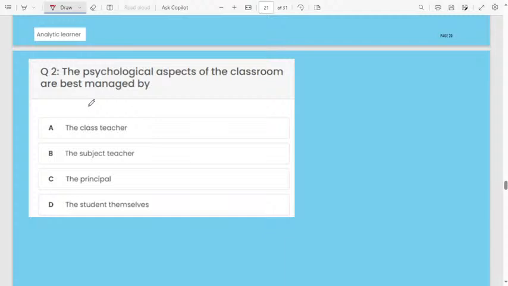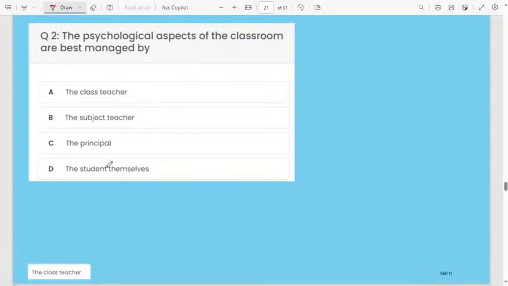The psychological aspects of the classroom are best managed by option A, the class teacher. Option B, subject teacher. Option C, the principal. Option D, the students themselves. Normally the class teacher, the name itself tells us. Sorry, the psychological aspects of the classroom are best managed by the class teacher. Normally in every class we have a class teacher.